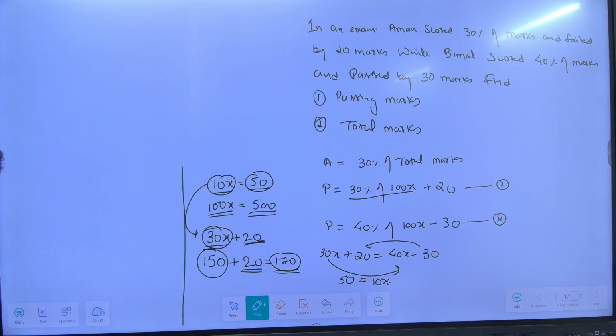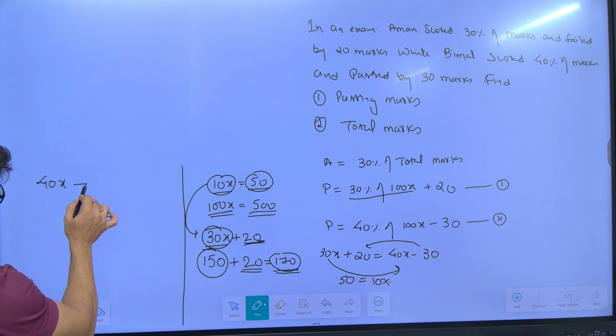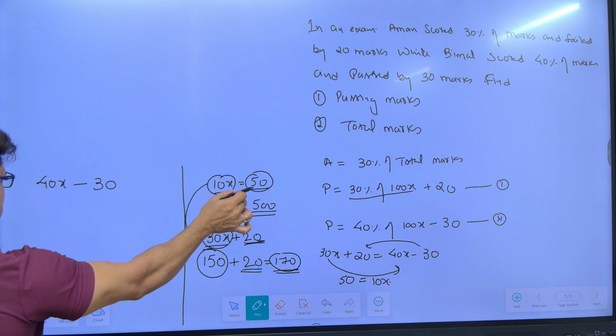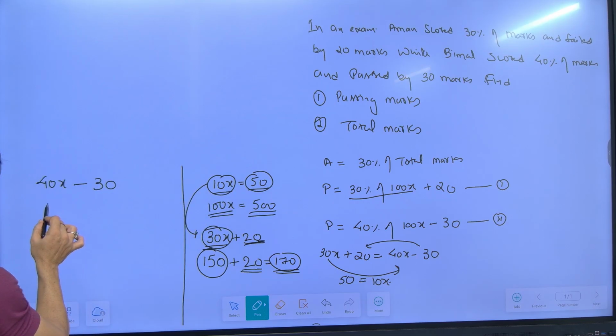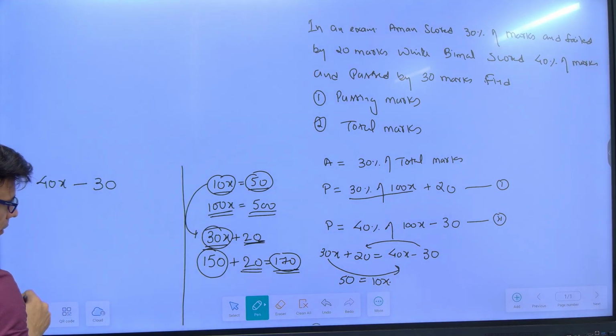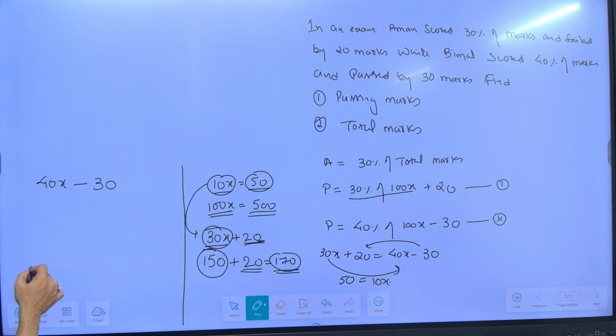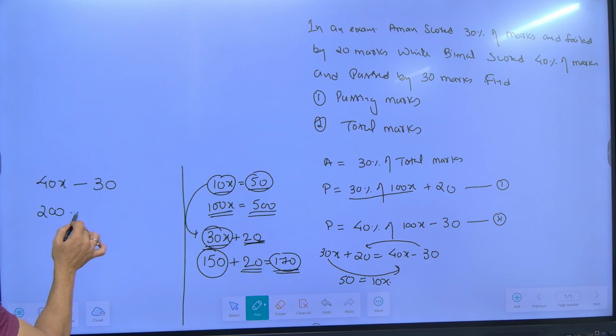Or else the other passing marks expression is 40x minus 30. So if 10x is equal to 50, 40x will be equal to how much? Multiply this by 4, multiply that by 4. 50 into 4 is what? Minus 30. This will also give you what? 170.